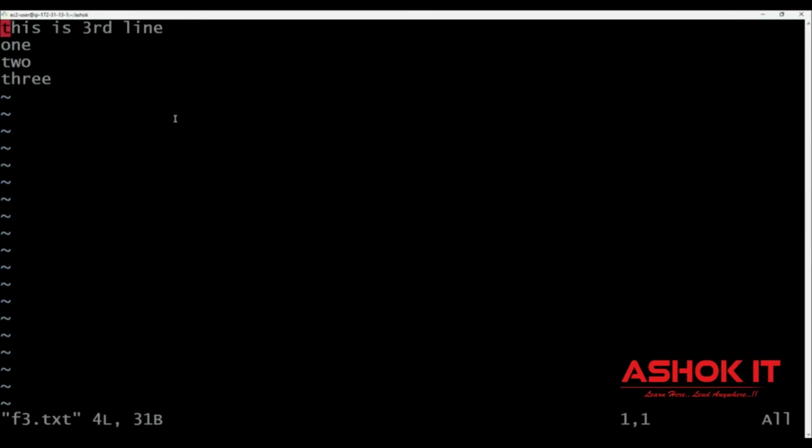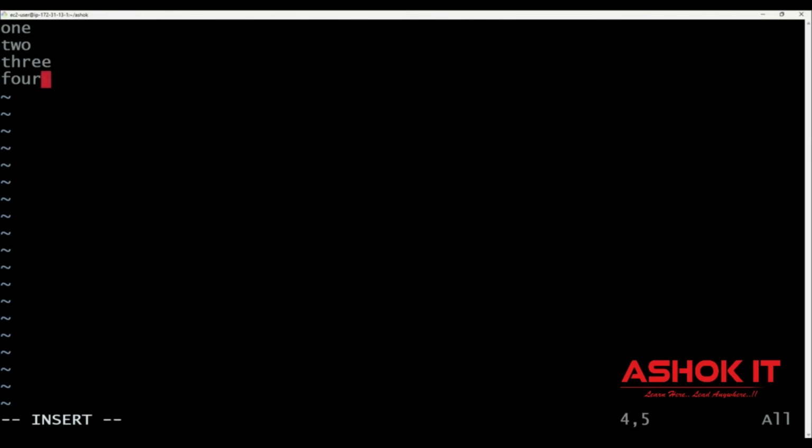Now observe, currently I am in the command mode. Now press I. Then I am in the insert mode. You can see at the bottom, INSERT is displaying. That means I am in the insert mode. Then I am deleting the first line. 1, 2, 3 is available. Let me add 4. So I have modified this file.